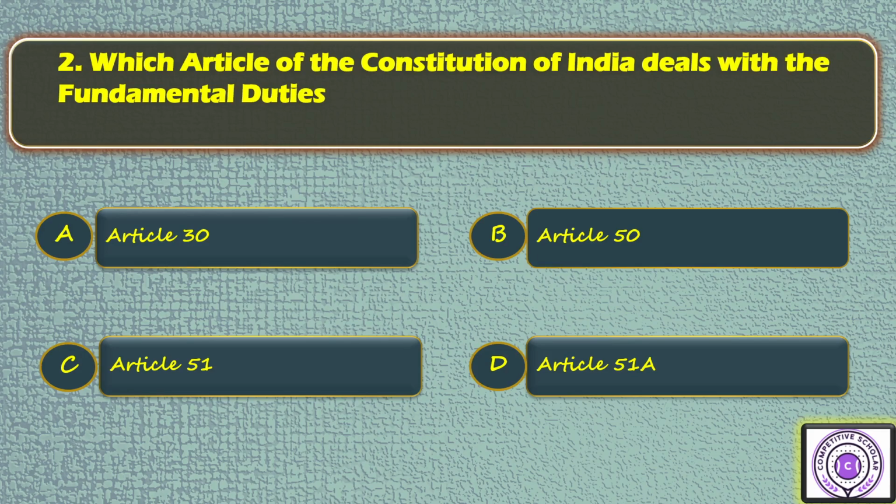Option A Article 30, option B Article 50, option C Article 51, option D Article 51A. Please, I request everyone to do it by yourself as you have covered the theory concept, and check your answer from here. So the answer is D.